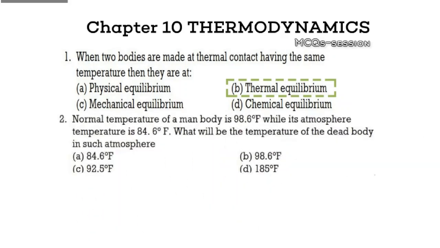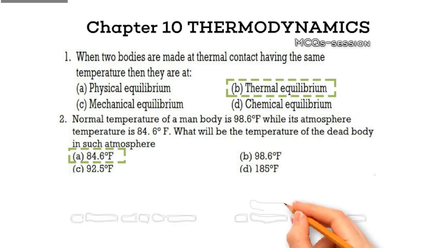Question 2. The normal temperature of a human body is 98.6 degrees Fahrenheit, while the atmosphere's temperature is 84.6 degrees Fahrenheit. What will be the temperature of a dead body in such an atmosphere? Option A, 84.6 degrees Fahrenheit. Option B, 98.6 degrees Fahrenheit. Option C, 92.5 degrees Fahrenheit. Option D, 185 degrees Fahrenheit. Think about it before moving forward. Correct answer? Option A, 84.6 degrees Fahrenheit. Explanation. A dead body eventually reaches thermal equilibrium with its surroundings, so its temperature will equal the atmospheric temperature.